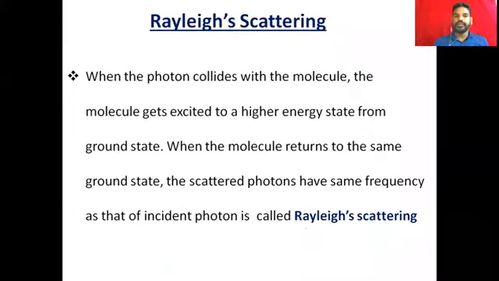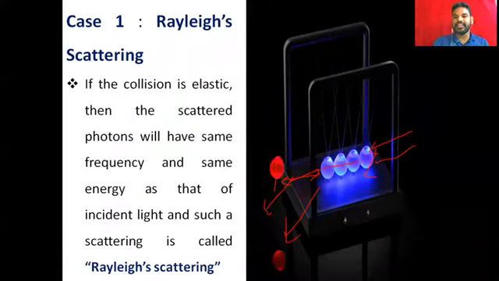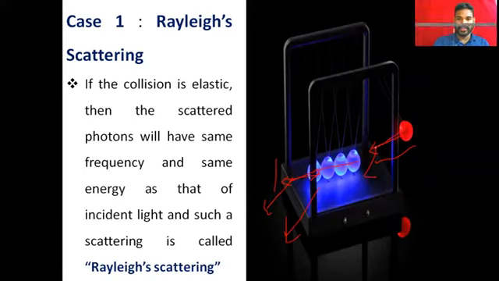And here, when a photon collides with the molecule, it gets excited. This is the physical animation, not the radiation animation, to understand the concept. So when light falls here, it excites to higher energies.